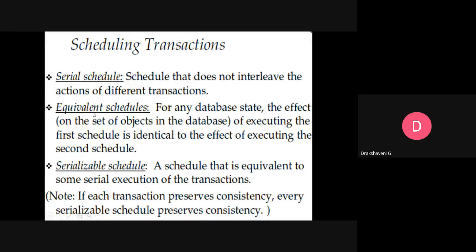So that's what equivalent scheduling is. Next one is serializable scheduling, a schedule that is equivalent to some serial execution of the transactions. Note, if each transaction preserves consistency, every serializable schedule preserves consistency.